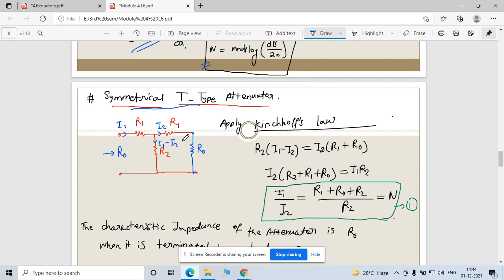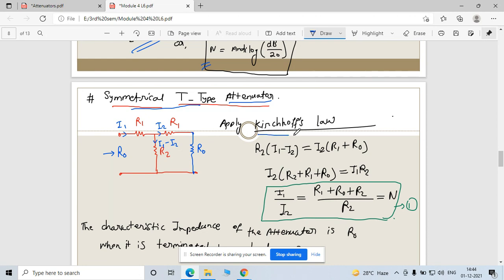Now, we already saw the concept of attenuator, right? We have to do impedance matching in this network. So you have to use the characteristic impedance, R naught. In this form we are using resistance, so in terms of Z naught, we have used R naught. R naught is connected at your load end, so your input must be R naught. For R naught, what is the relation between them? We are going to see here.